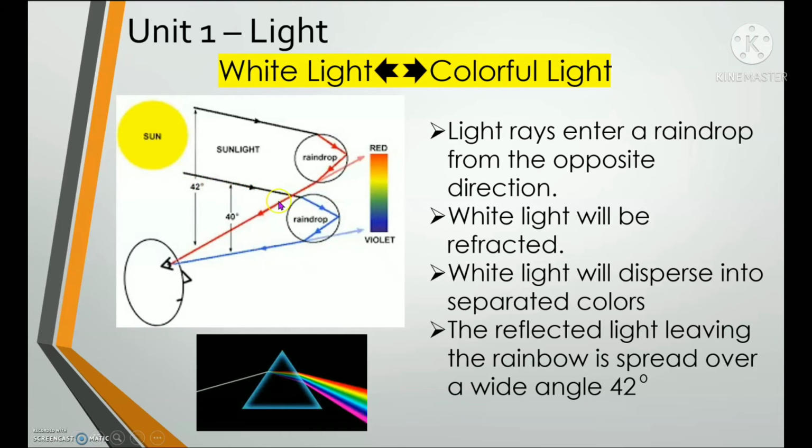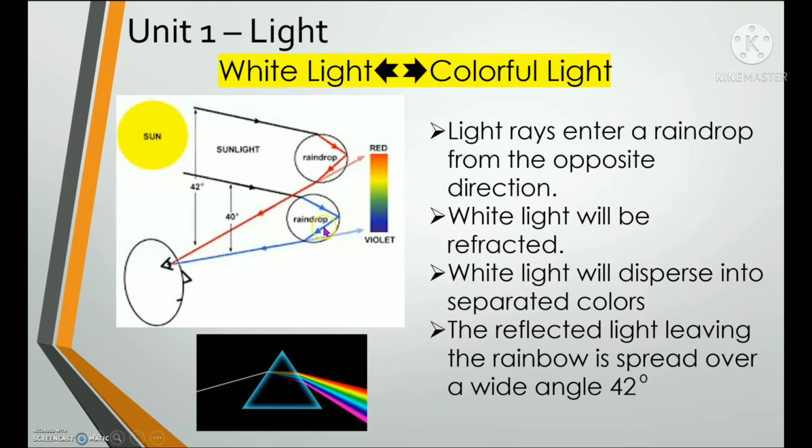Now, if we look at the downward or the lower part of the raindrop, the same thing happens, okay? So the light hits the raindrop and is refracted. The light then disperses into colors. Since this raindrop is in the lower part of the air, the raindrop will then reflect the lower part of the spectrum, which is the color blue or violet.